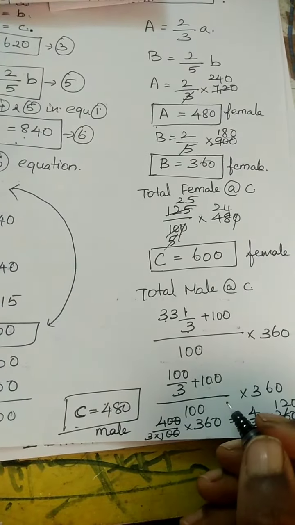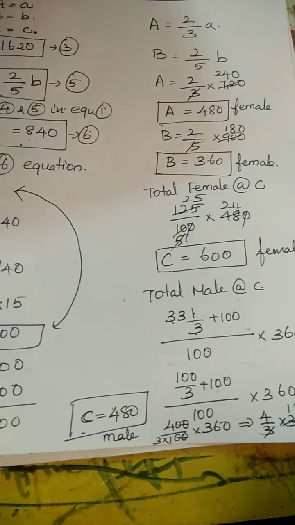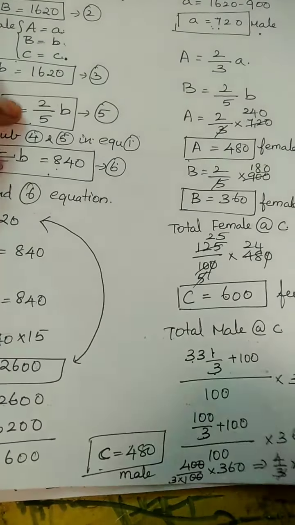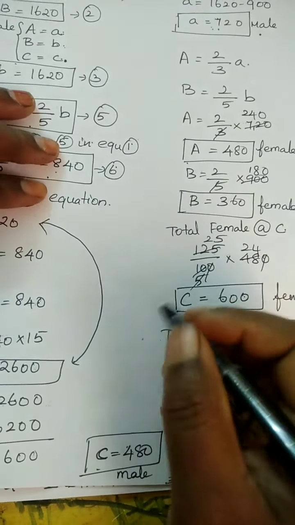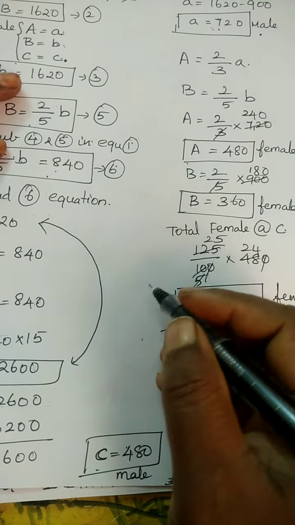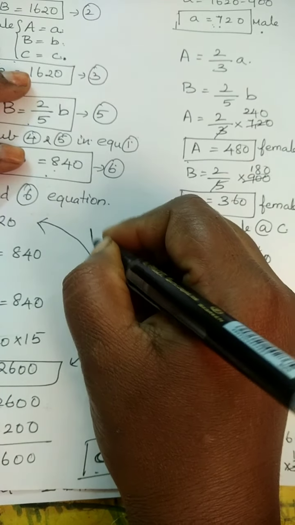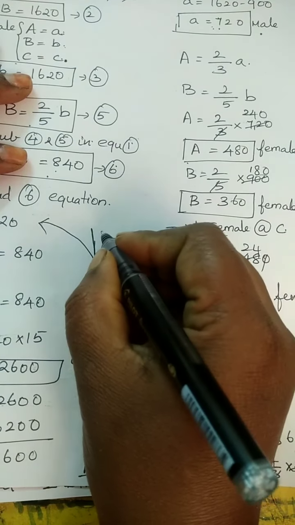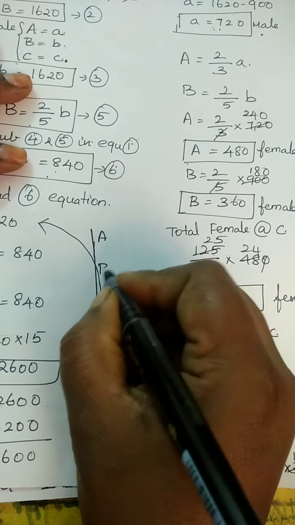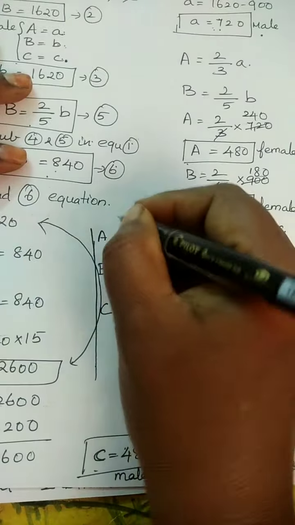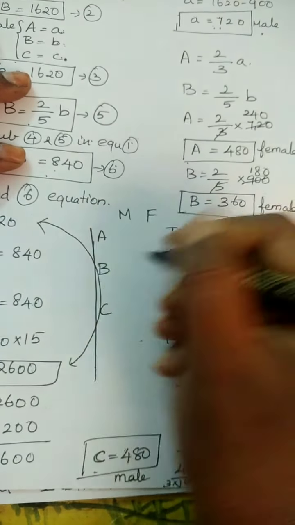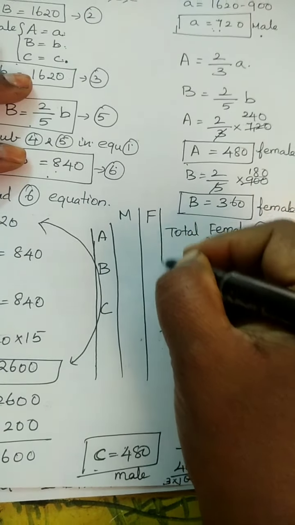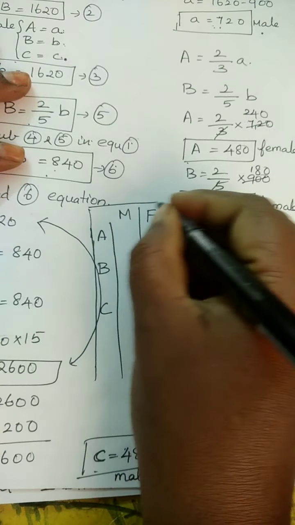Now we have found all the values for both male and female employees in the 3 companies A, B and C. So now make a tabular column. I don't have space here, so I am just writing here. For A, B, C, for male and female.